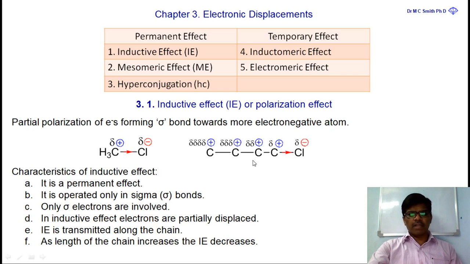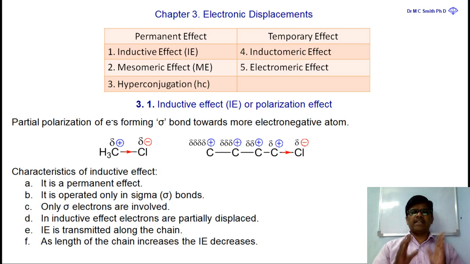For example, if we take butyl chloride instead of methyl chloride, this effect is observed along the chain. That means the first carbon, directly attached to the chlorine, will have more positive charge when compared to the second carbon, the third carbon, and the fourth carbon. That means as the length of the chain increases, the inductive effect decreases.